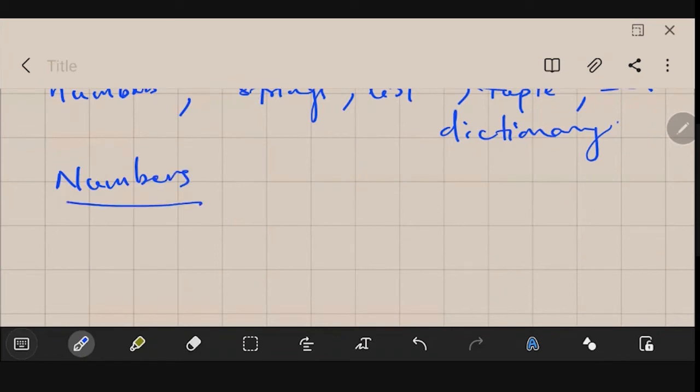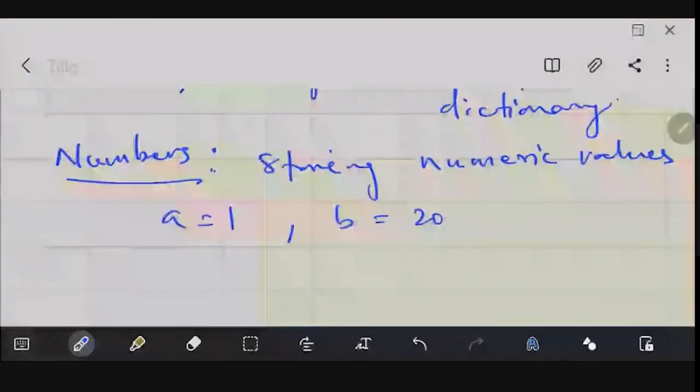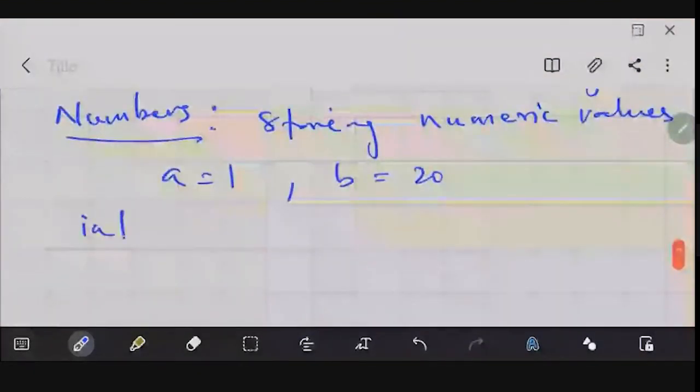So what are the different kinds of numbers that can be stored? Obviously here we will be storing the numeric values. Let me write numeric values. So example could be like a is equal to 1, or b is equal to 20, and that kind of thing you could do. So what are the different kinds of numbers we could store here? One is int, integer. These are basically signed numbers.